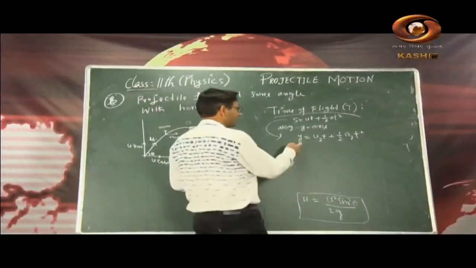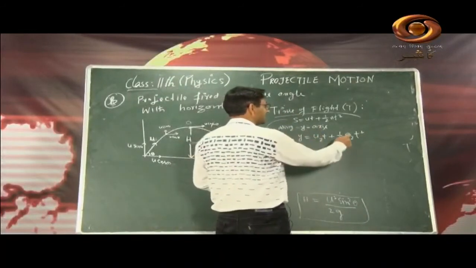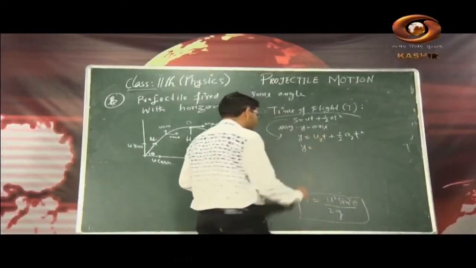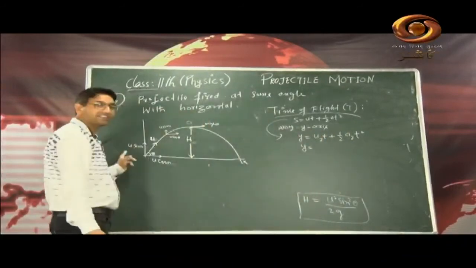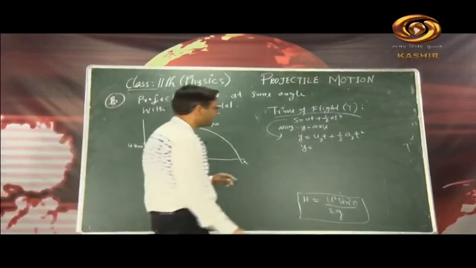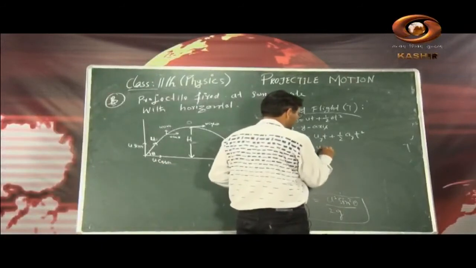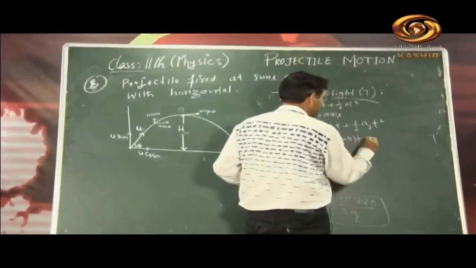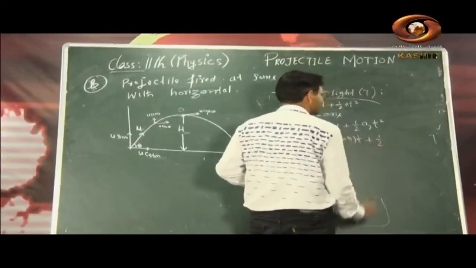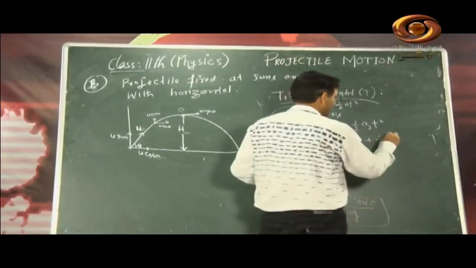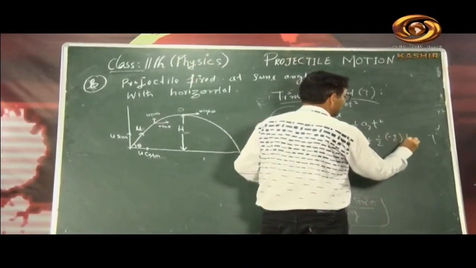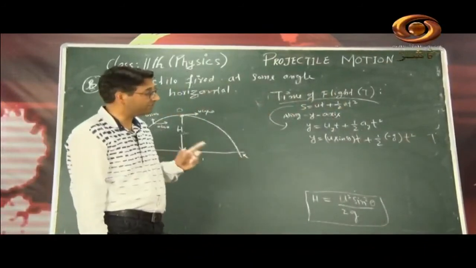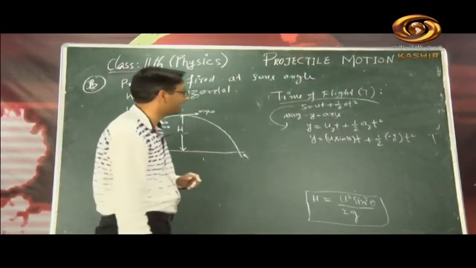So y is the displacement along y axis, uy the initial velocity along y axis, and ay the acceleration along y axis. The initial velocity along y axis is u sin theta, into t, plus half of the acceleration along y axis, which is minus g, into t square, because acceleration acts only along y axis, not along x axis, and it acts downward, so we take the negative sign.